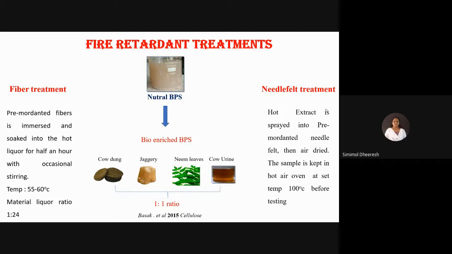For fiber treatment, pre-mordanted fiber is immersed and soaked in hot liquor for half an hour with occasional stirring. The material liquor ratio is 1:24. It is at temperature 55 to 60 degrees Celsius. And for needle felt treatment, hot extract is sprayed onto pre-mordanted needle felt, then air dried. The sample is kept in a hot air oven at a set temperature of 100 degrees Celsius before testing.